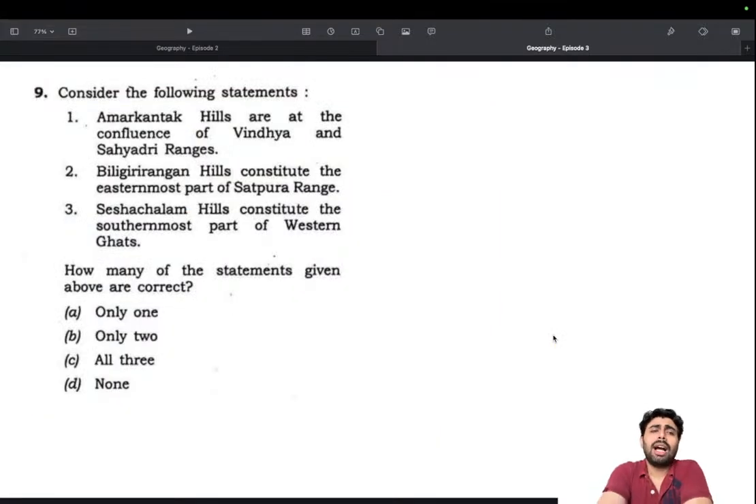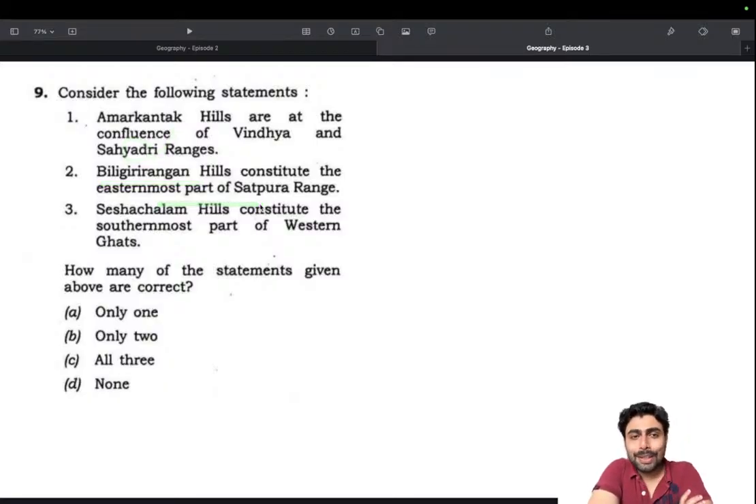Moving on, Amarkantak hills are at the confluence of Vindhya and Sahyadri ranges. Okay, right off the bat, you will know that it's not the right answer, because there is no way Vindhya and Sahyadri have a connection. Sahyadri is the northern part of the Western Ghats, and I don't think they connect anywhere. And Amarkantak Hills absolutely has no connection to that. So this is wrong.